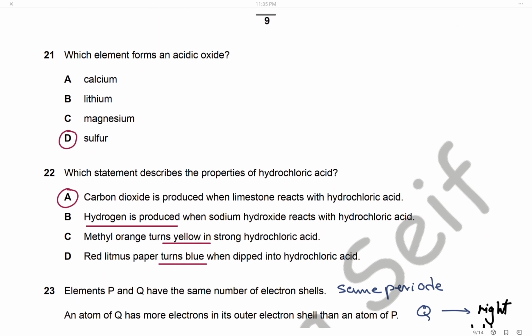Question 21. Which element forms an acidic oxide? Of course, a non-metal forms an acidic oxide, and the only non-metal here is sulfur, so the answer is D.